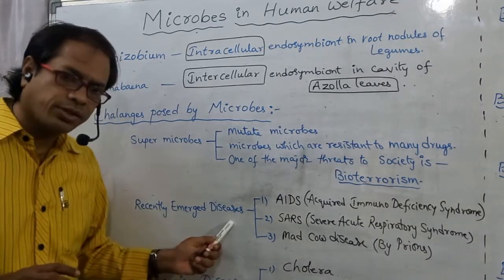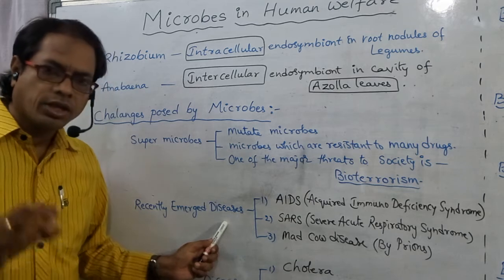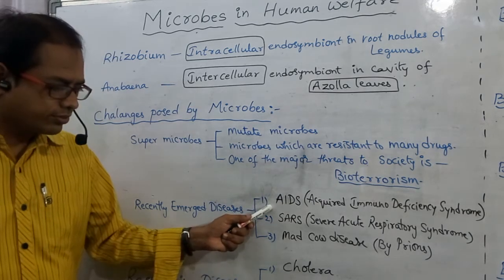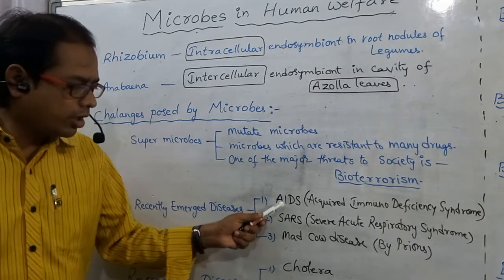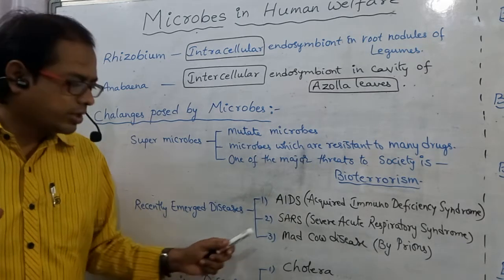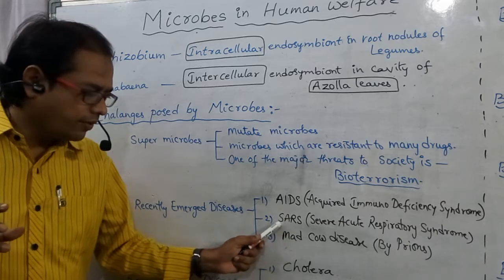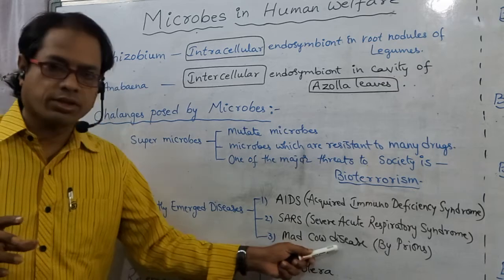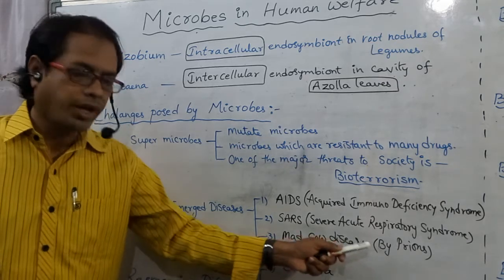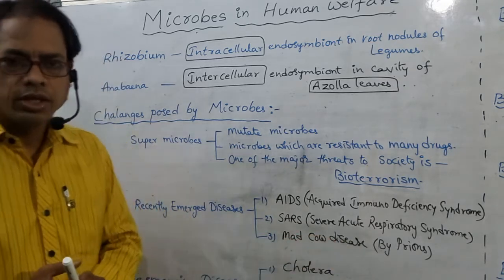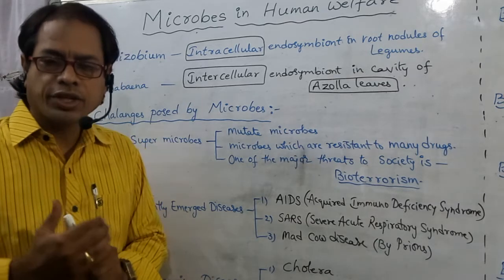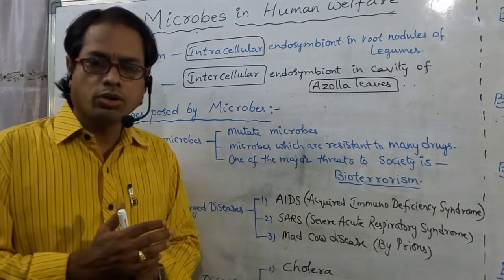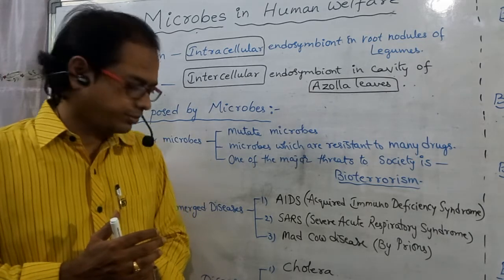Recently emerged means new diseases. What are those? AIDS, full form acquired immunodeficiency syndrome. Second one, SARS, severe acute respiratory syndrome. Mad cow disease, which is caused by prions. Prions are infectious agents which have only protein and no nucleic acid.